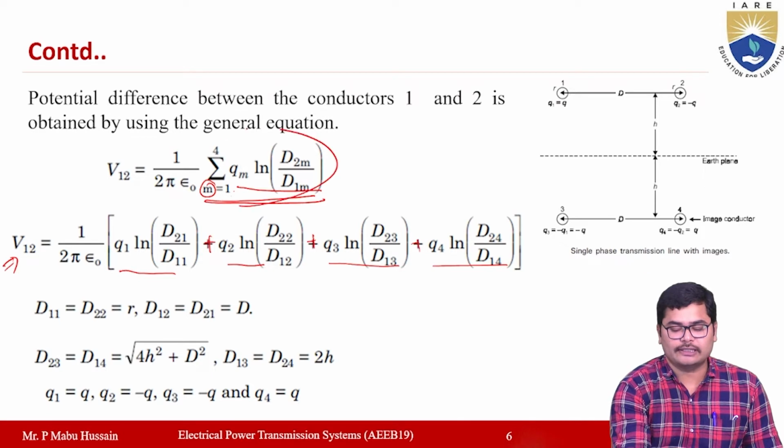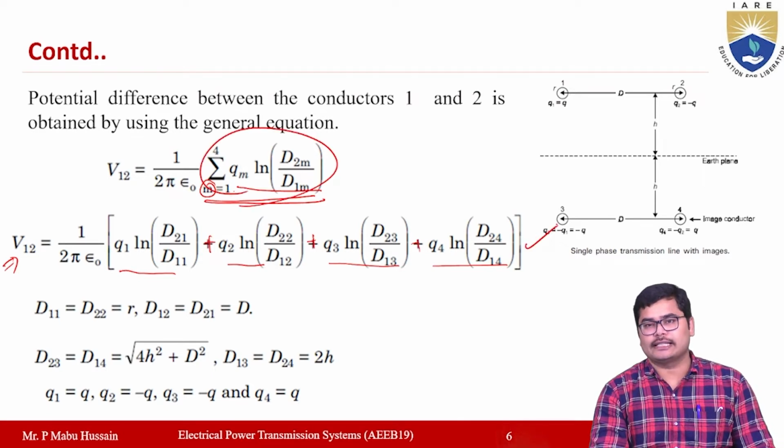By expanding this summation, you will get this equation.